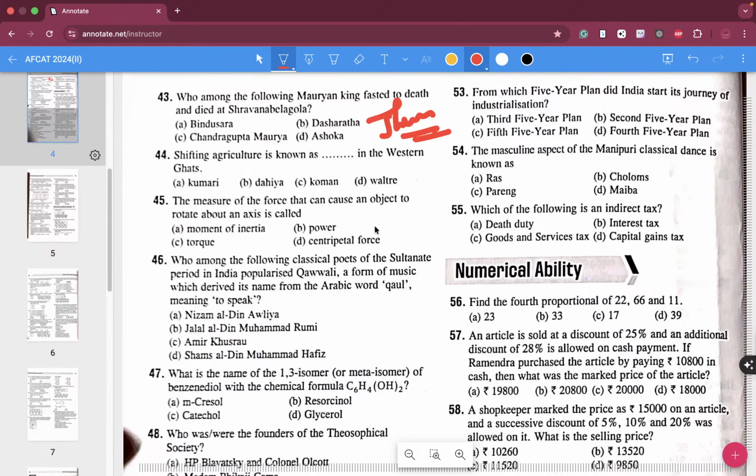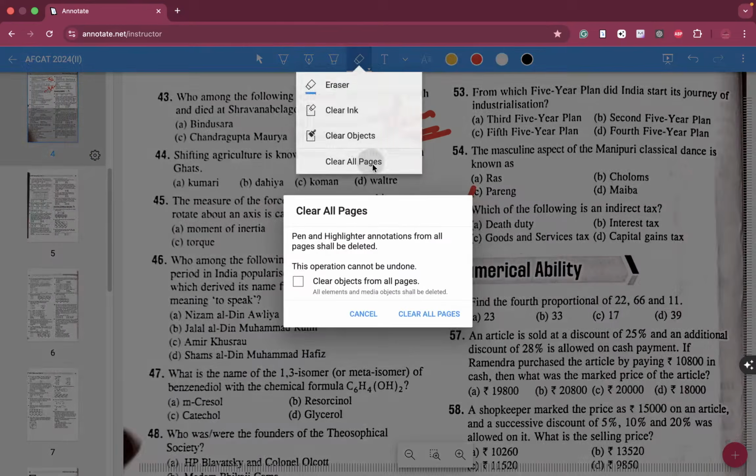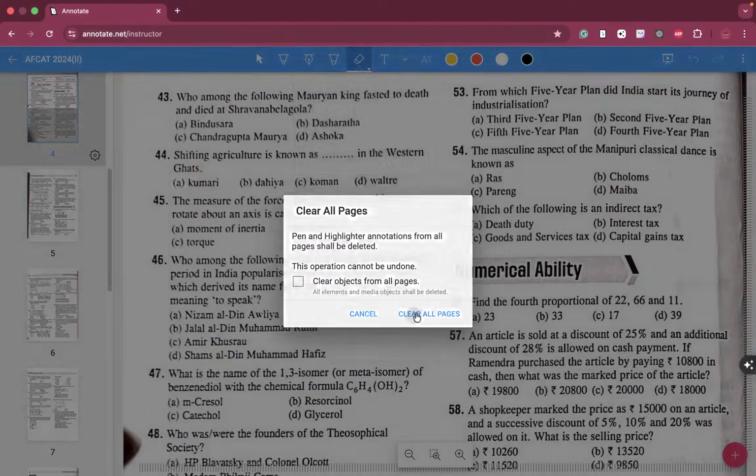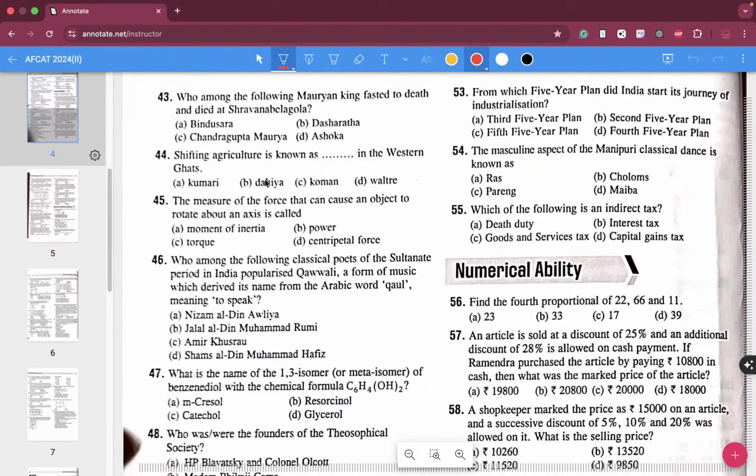This is your Eastern Ghats and this is your Western Ghats, the mountainous regions of these two areas. In the Western Ghats it is known as Kumari. Dahiya, Koman, Waltre, all of this you have to explore a bit by yourself. The measure of the force that can cause an object to rotate about an axis.